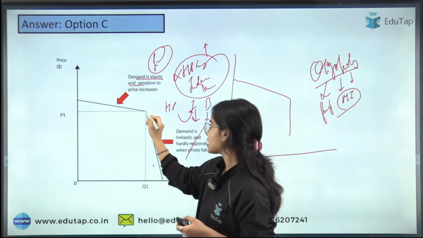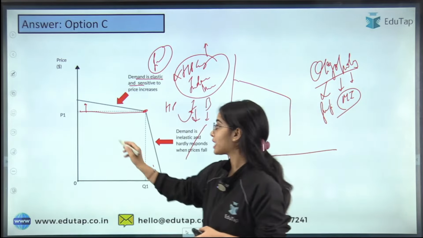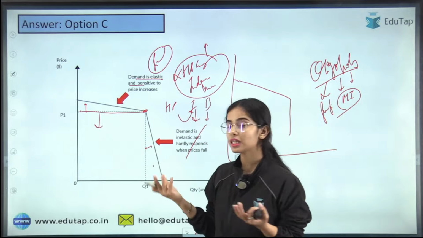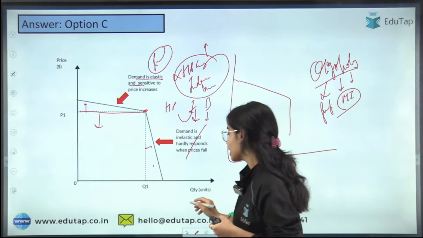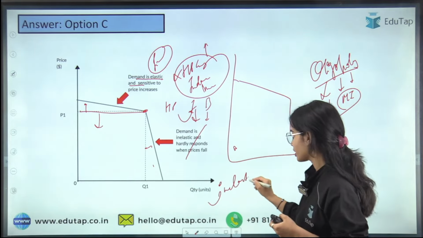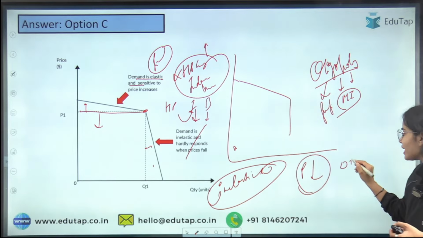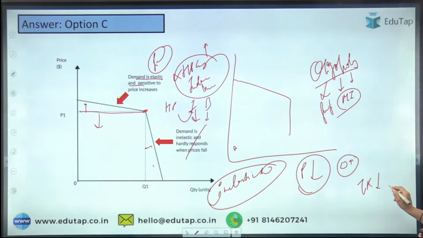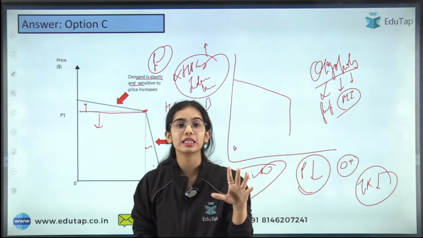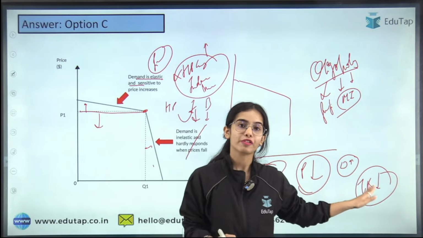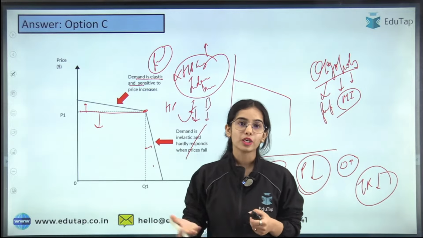The price cannot change. If the price is increased, there is a huge decrease in demand. If the price is decreased, the demand is not increasing much. The demand is inelastic, so the firm will not want to decrease the price, because the demand will increase by very little and your total revenue will decrease, right? This is what we have understood: if you have inelastic demand, do not decrease your price, because your total revenue will decrease. But if the firm increases the price, then he loses the business.